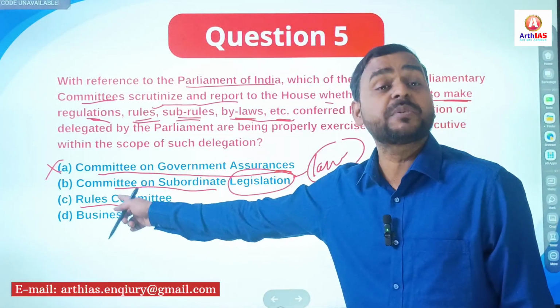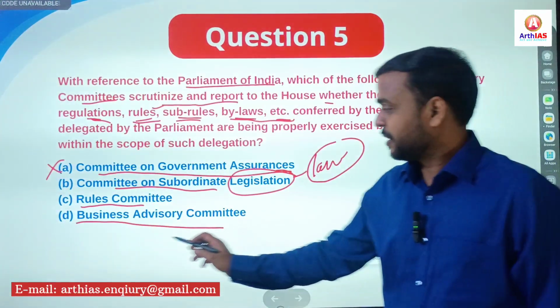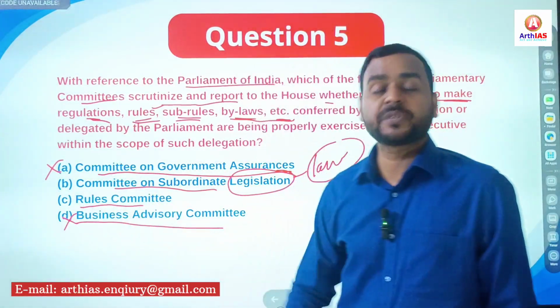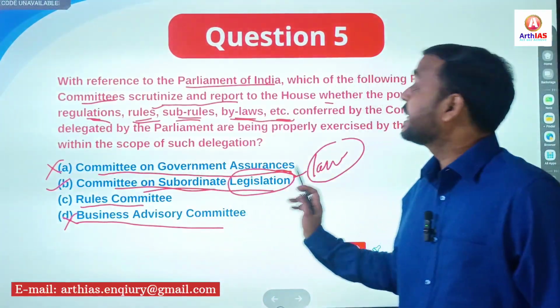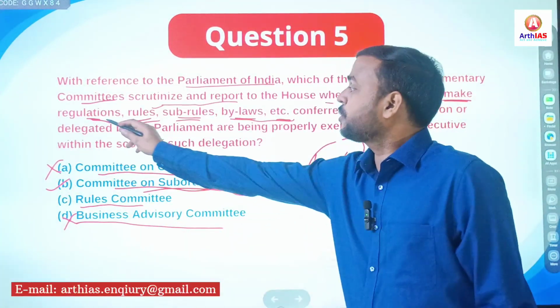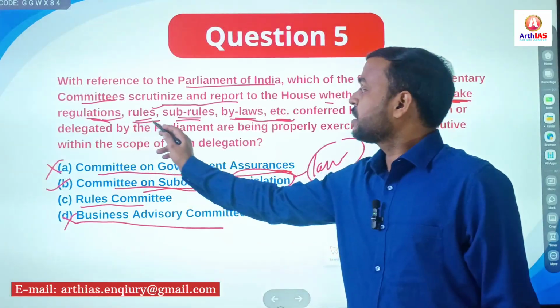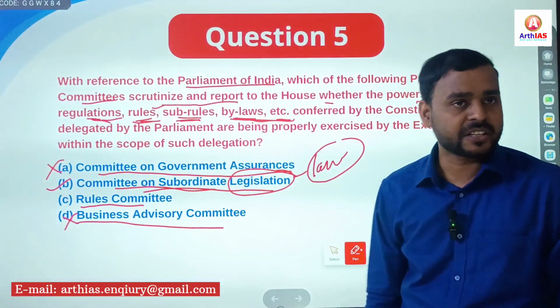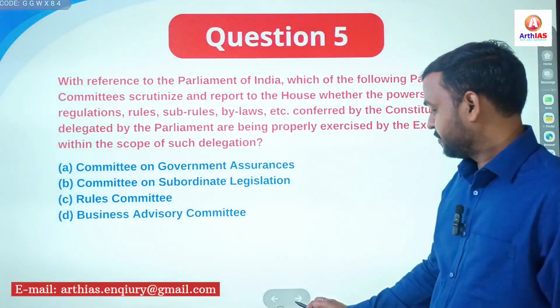So there is confusion between B and C. D, Business Advisory Committee. No. There is confusion between option B and C. So go for option B, Committee on Subordinate Legislation. It has the function to what? Scrutinize and report on the powers to make regulations, rules, sub-rules, bylaws, etc. So B is the right answer.